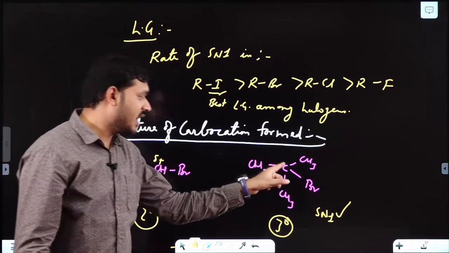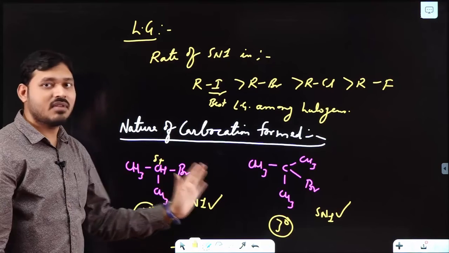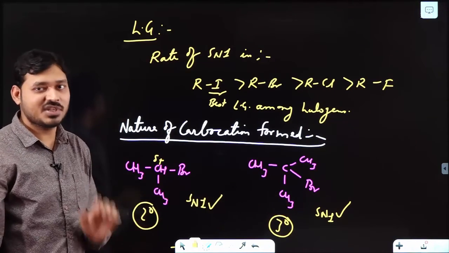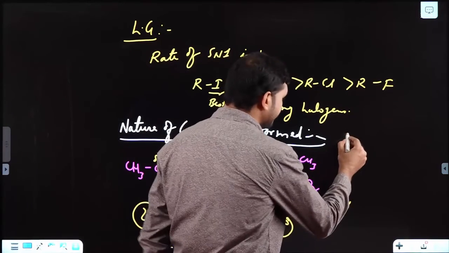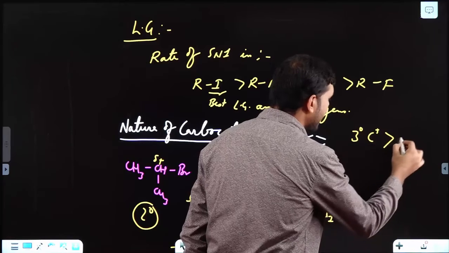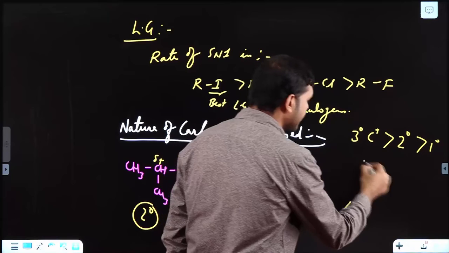Here it will have 9 alpha H on the carbocation. So you can understand the rate of SN1 will be higher for 3 degree carbocation than 2 degree carbocation, than 1 degree carbocation, and least for CH3 plus.